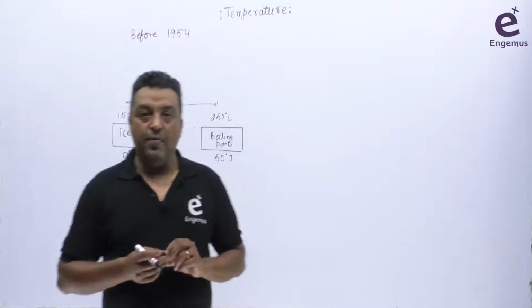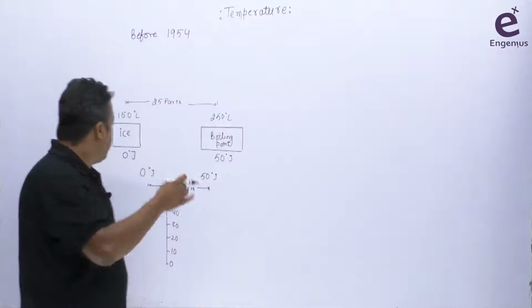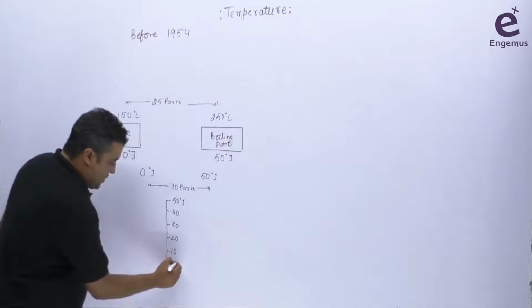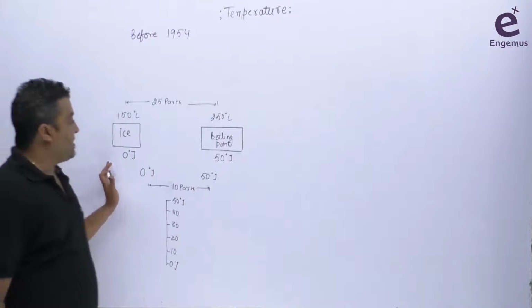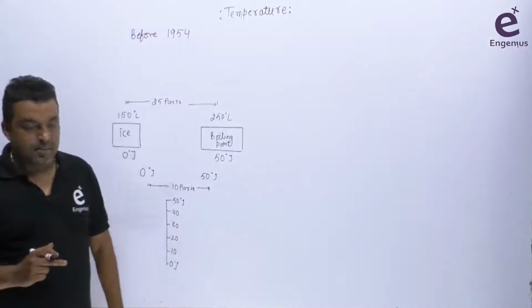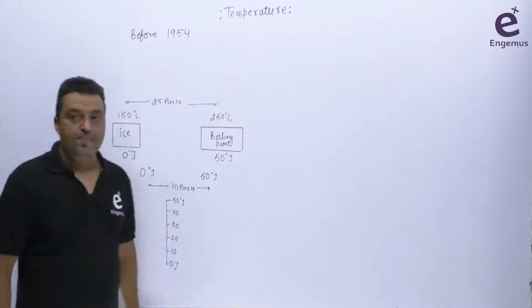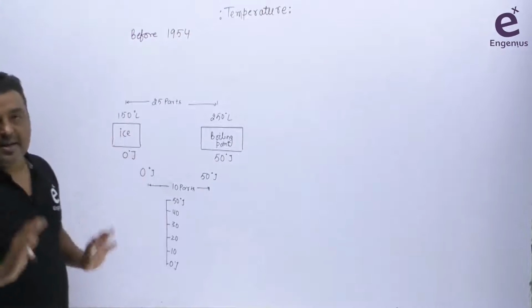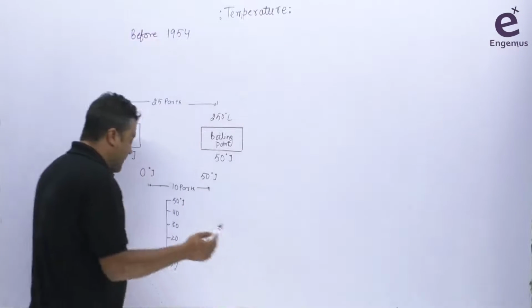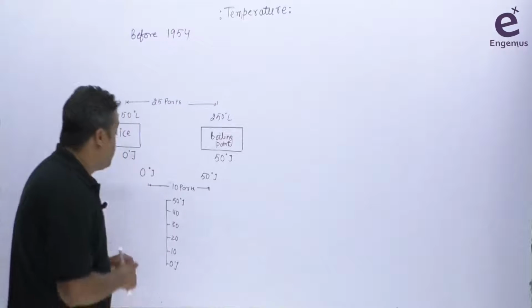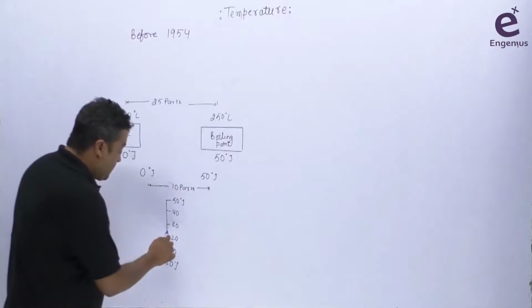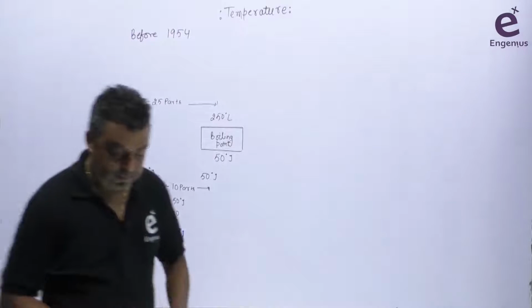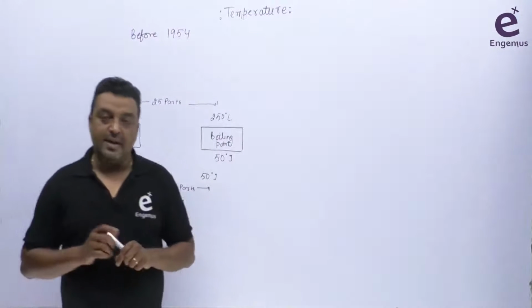So when I touch the thermometer to this ice, I will mark the first point as 0J. इसको मैंने 0J mark कर दिया. And when I touch the thermometer to the boiling point, I will mark here 50J. Now I have my own scale. Now अगर मैं thermometer को किसी और point पे touch करता हूँ, in that case I will simply mark what the value is here. Let's suppose I touch the thermometer to some other object and I get this value here, that is 25 degrees J. Okay, so that is my value. So this is how they designed the scale system.